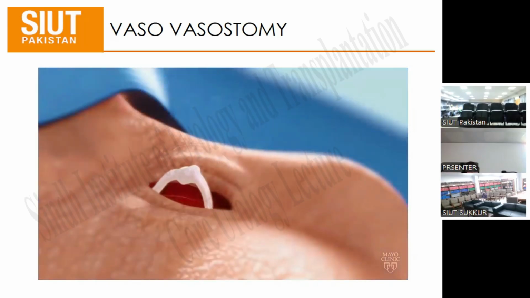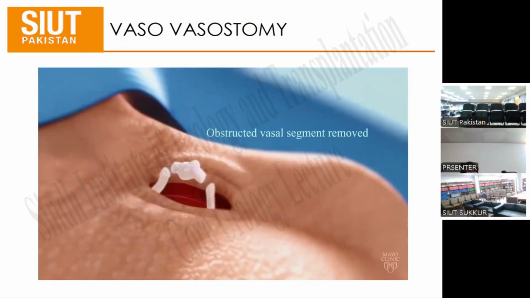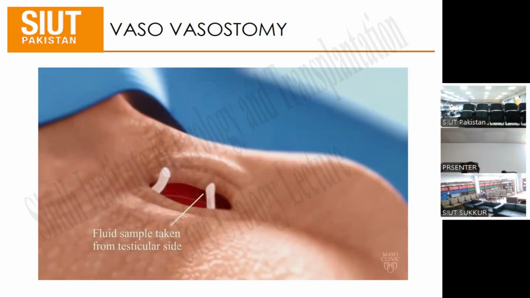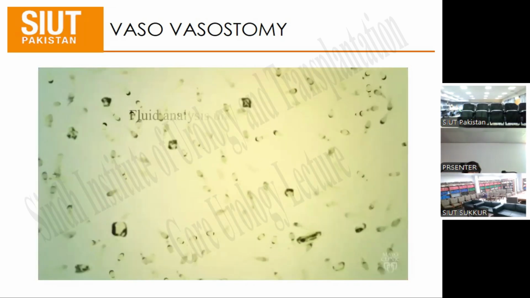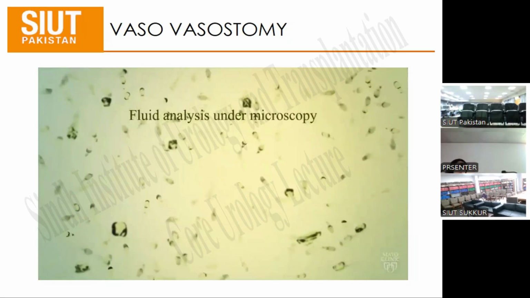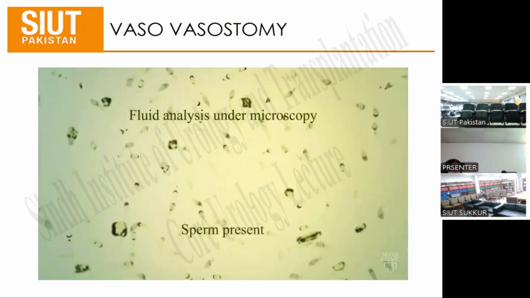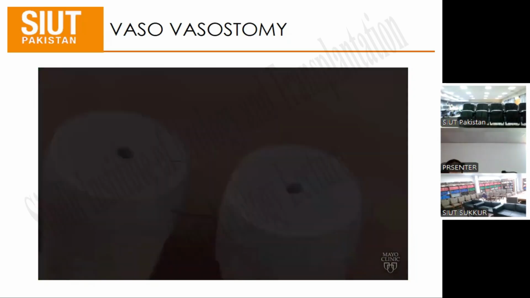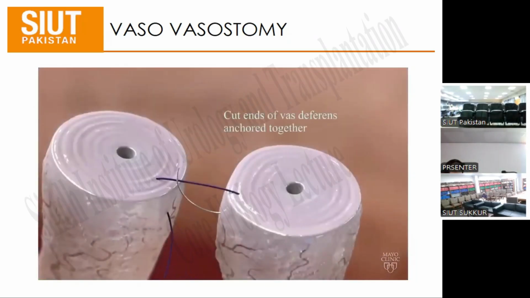The segment of vas deferens that was previously blocked or transected at the time of the initial vasectomy is identified, brought through the surgical wound, and resected. After this, the fluid is sampled from the testicular end of the open vas deferens. This fluid is then analyzed under a microscope to determine if any sperm are present. In this particular case, an abundant number of motile sperm are visualized. This would suggest that we can proceed with reattachment of the vas deferens directly.